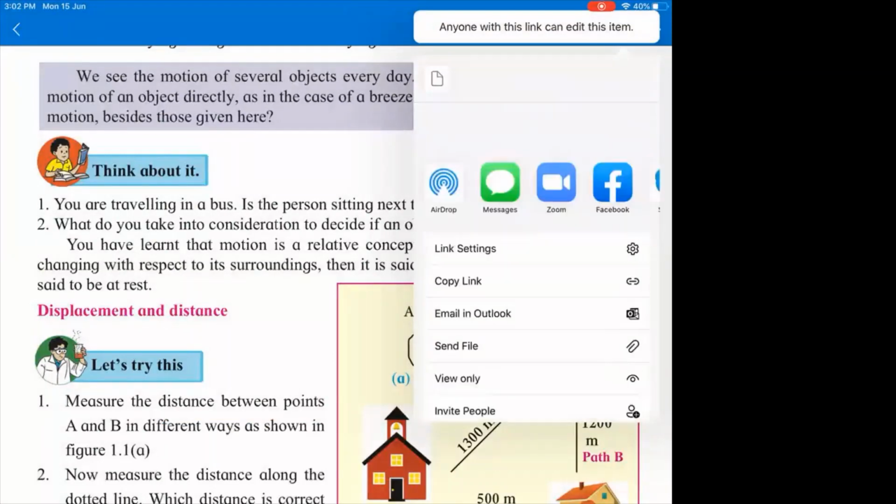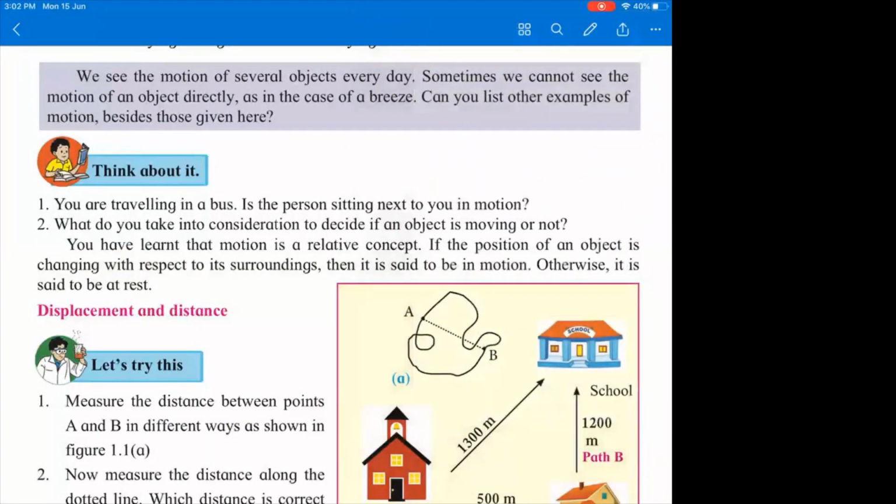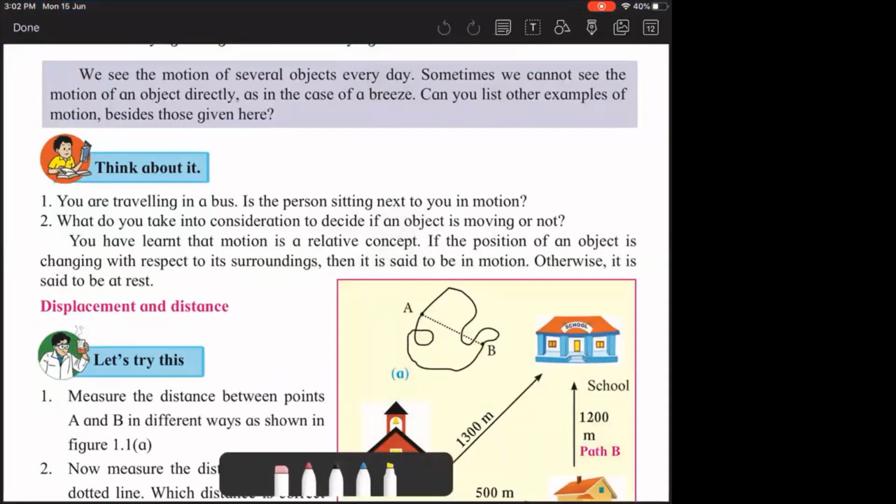Okay, so when the position of an object changes with respect to its surrounding, then there is motion. So let me underline this point, a very important point. If the position of the object is changing with respect to its surrounding, then it is said to be in motion. Okay, so very critical point.